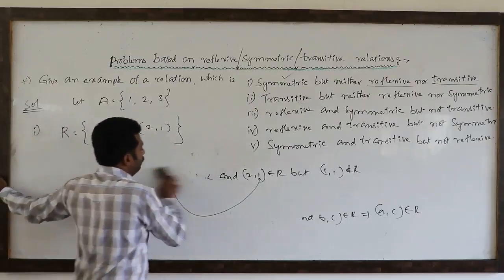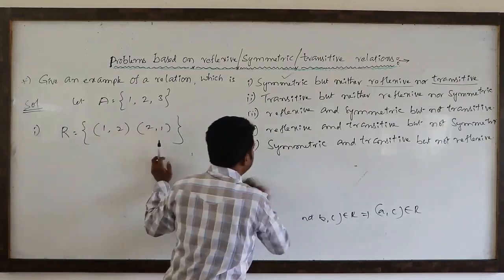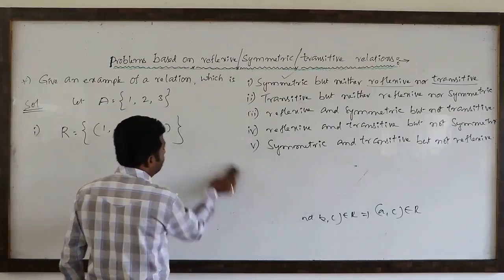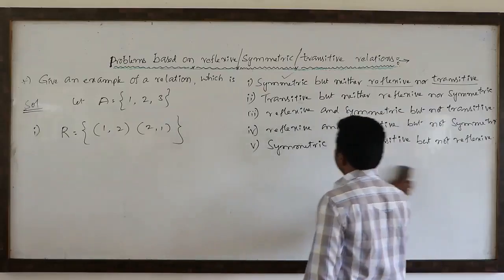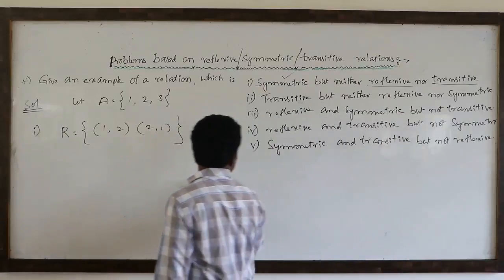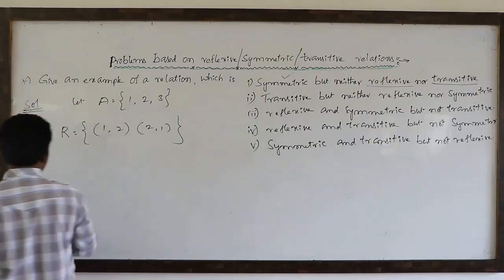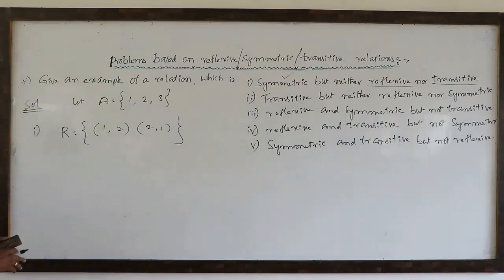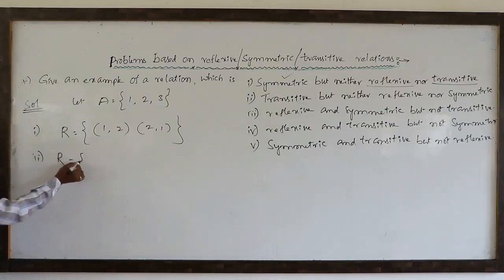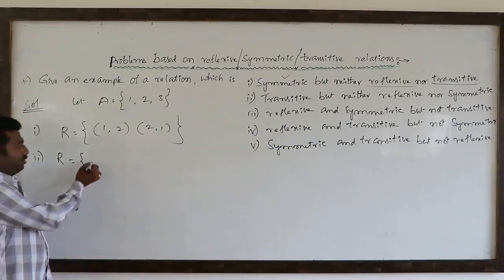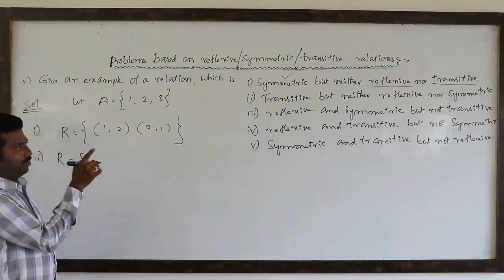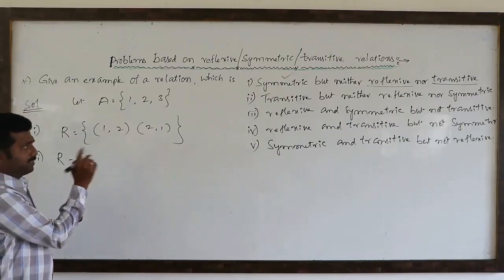Second example. What is the second example? One relation which is transitive but neither reflexive nor symmetric we have to write. Neither reflexive nor symmetric, but it is transitive.